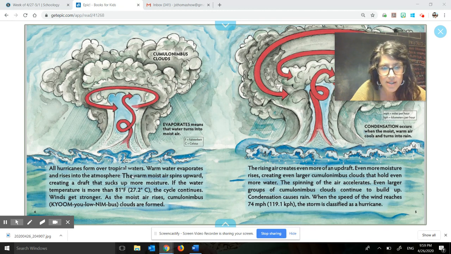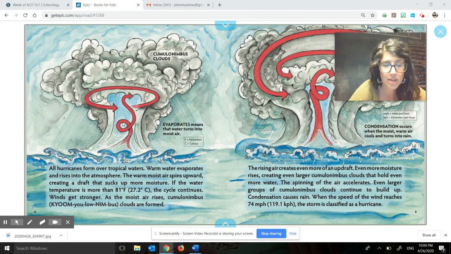And then the next sentence said the warm, moist air spins upward, creating a draft that sucks up more moisture. If the water temperature is more than 81 degrees, the cycle continues. Winds get stronger. As the moist air rises, cumulonimbus clouds are formed.